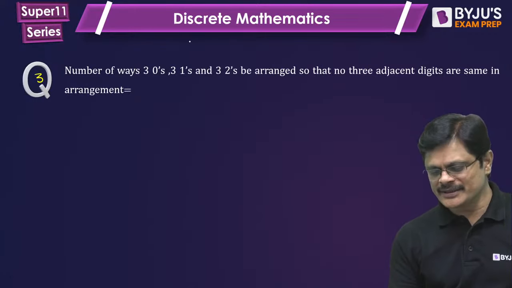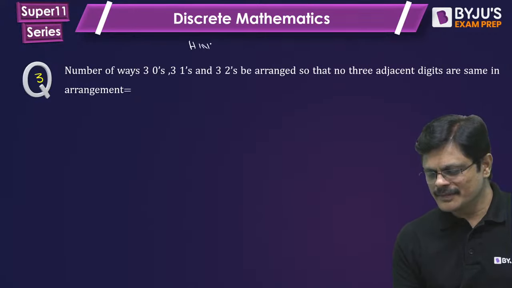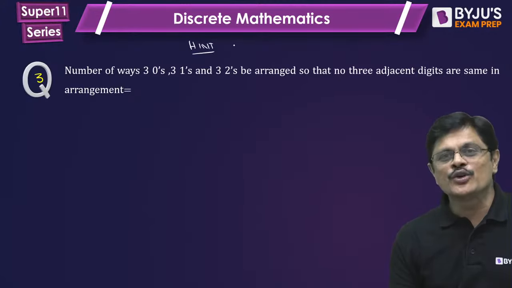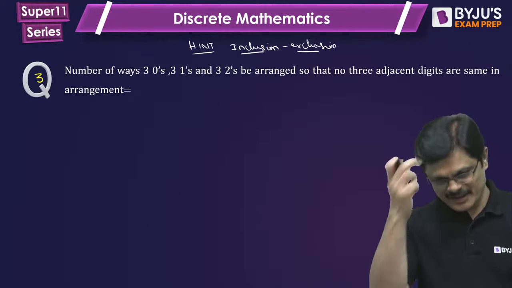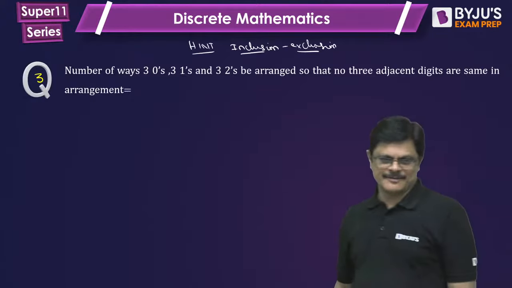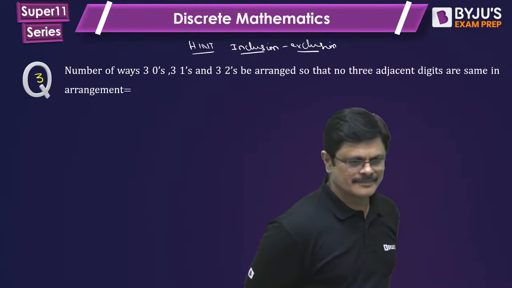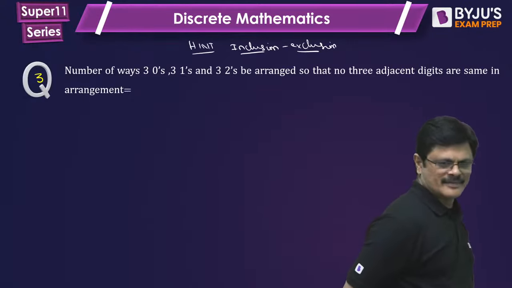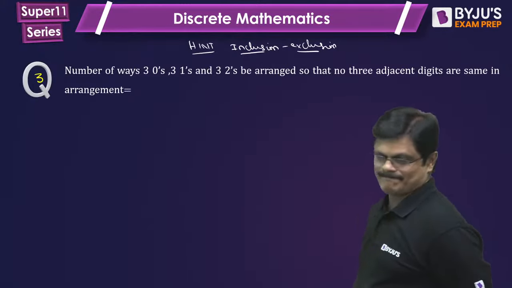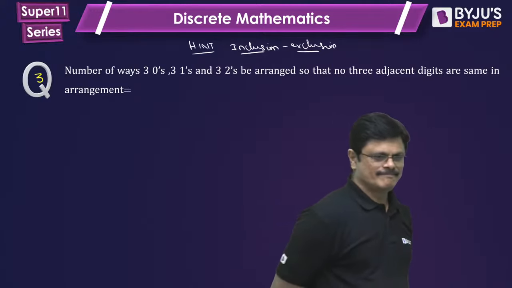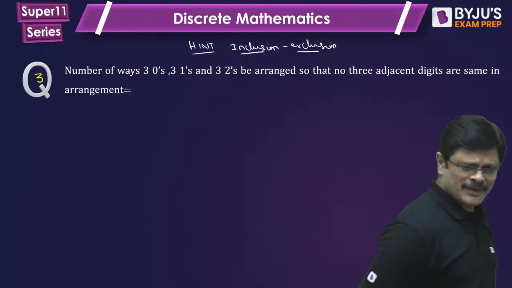I'll give you a hint: inclusion-exclusion principle. It's a numerical answer type. Please answer this question.